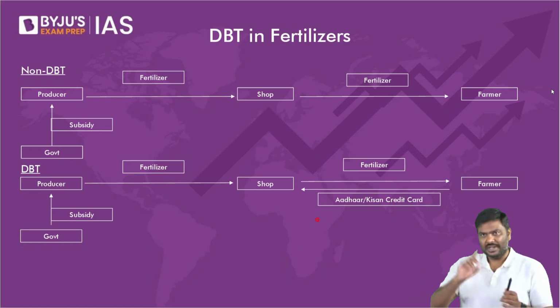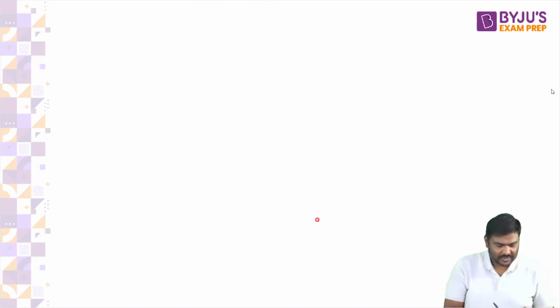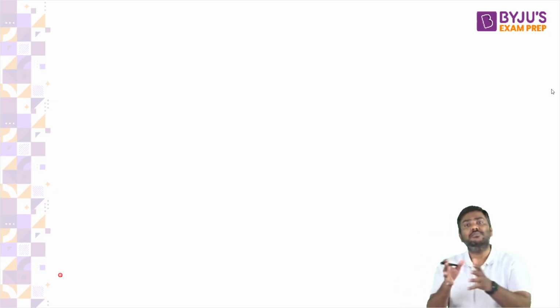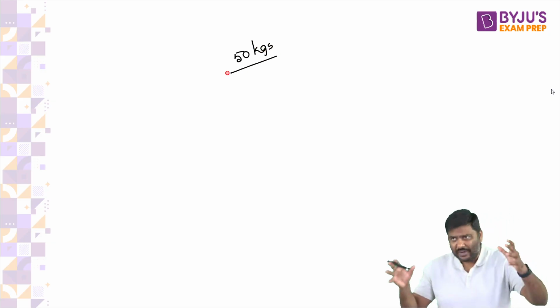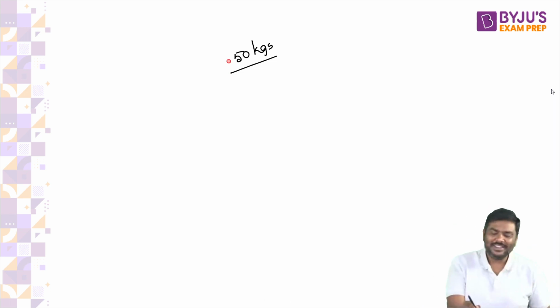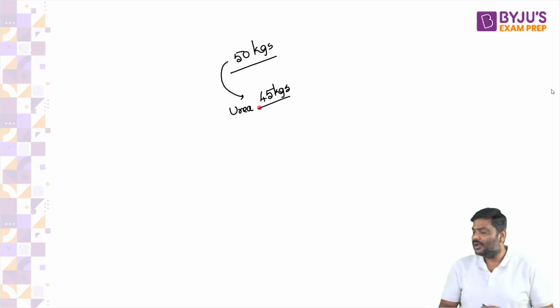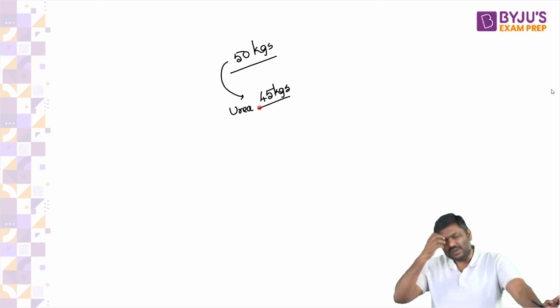Okay. Now, what are the reforms? Let me start with one very simple reform. In context of fertilizers, when fertilizer bags are sold, these are generally sold in a weightage of 50 kgs. But remember this, for urea, a bag of urea is not actually 50 kgs. It is reduced to 45 kgs. In the context of urea, it is not 50, rather it is 45 kgs.